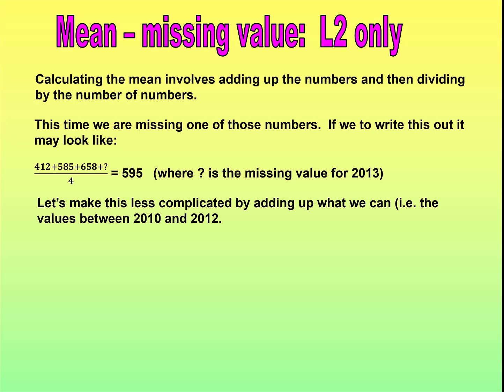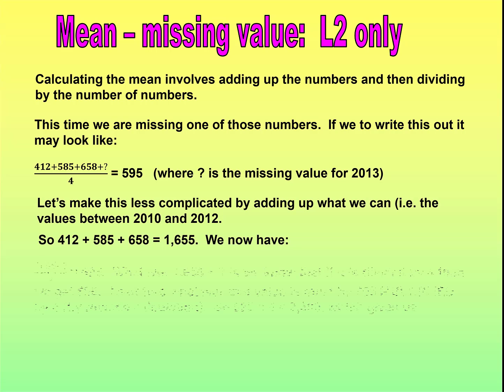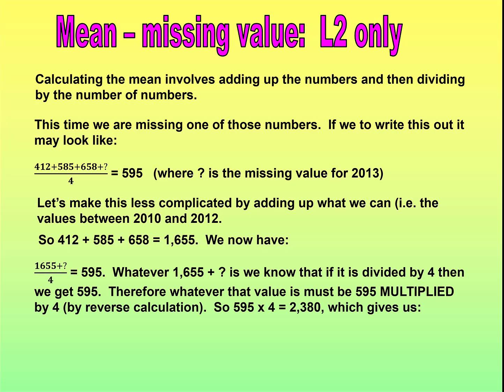So let's make this a bit less complicated by doing what we can do. We can add up the 3 values that we do know: 412, 585, 658, which gives us 1655. So we've got a slightly easier calculation there. We know that 1655 plus our missing value, divided by 4, equals 595.